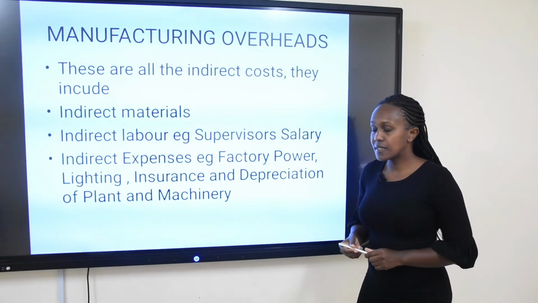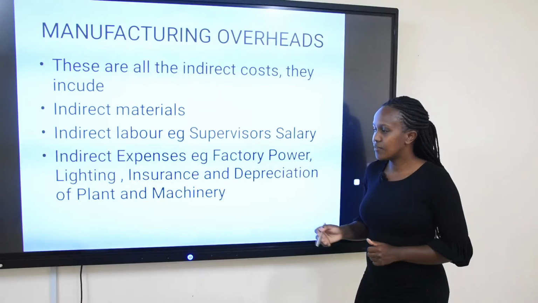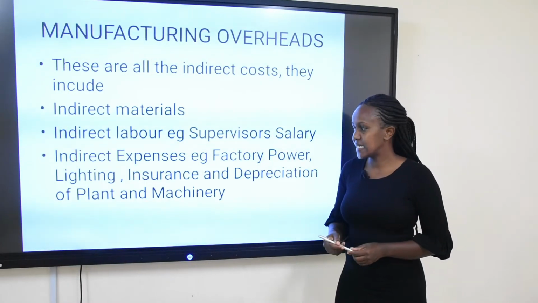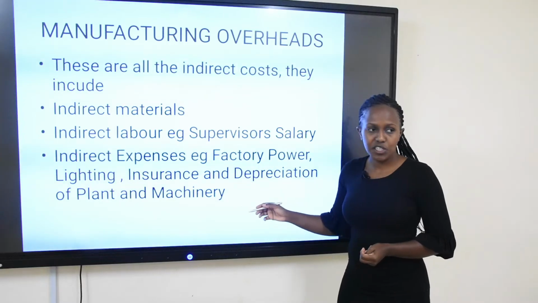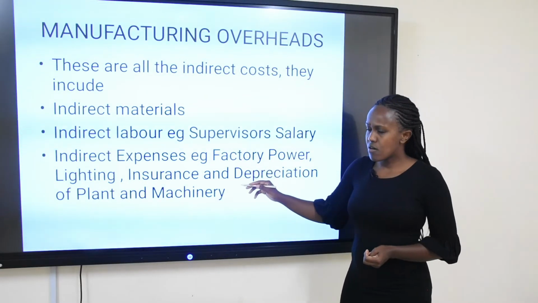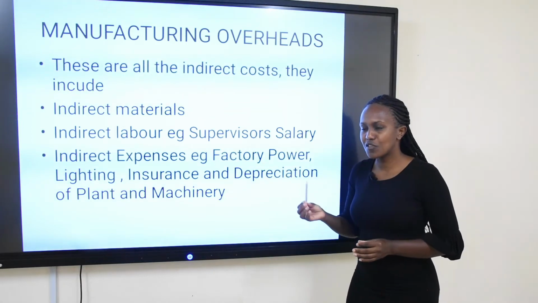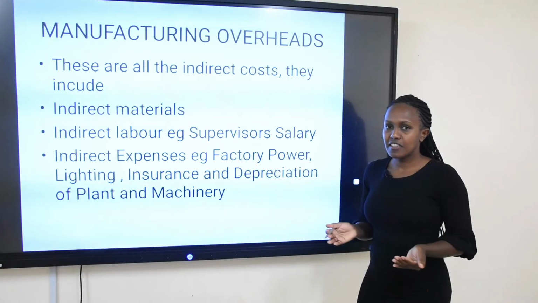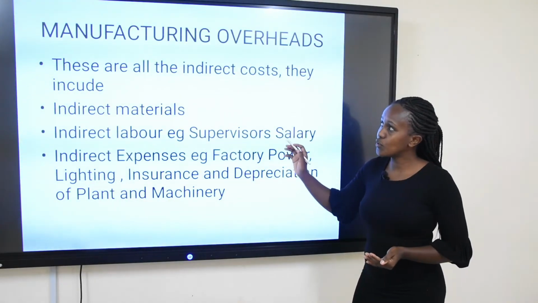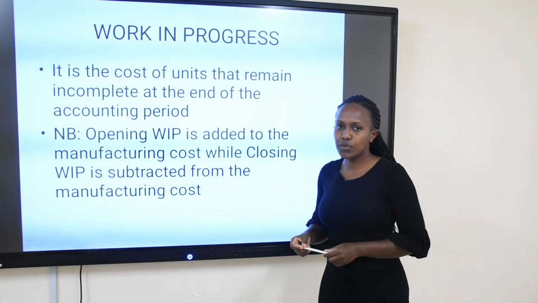Other indirect expenses are factory power, factory heating, lighting, insurance, and then depreciation of plant and machinery. These are all costs that cannot directly be attributed to the production of a specific unit, but were incurred in the factory. So we are going to move on. The next terminology is work in progress.